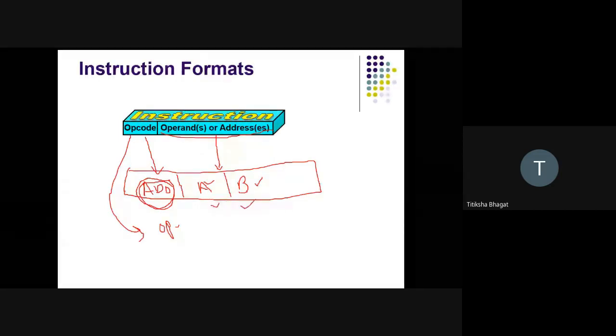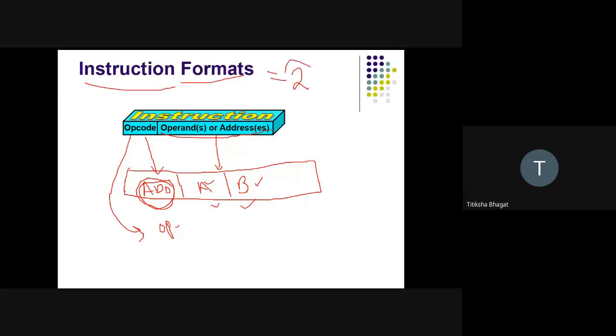So my instruction will always have two parts: one part is the opcode part, and another part is the operand part.